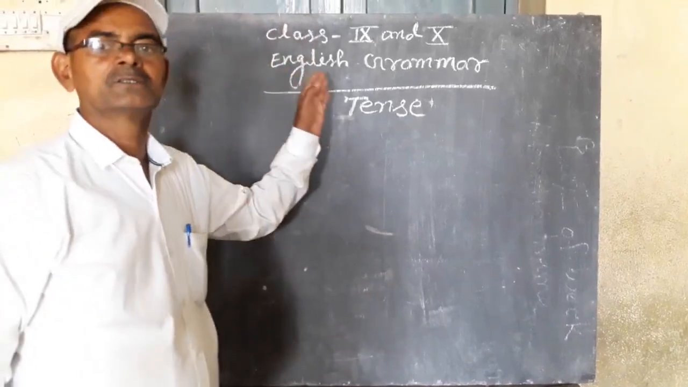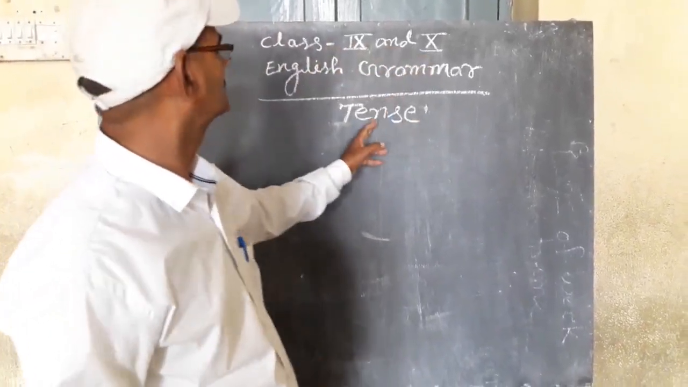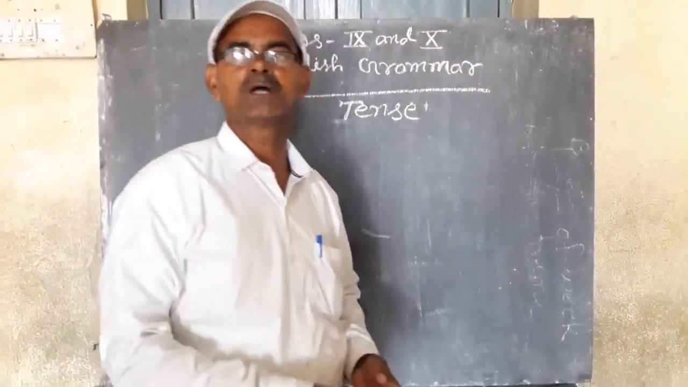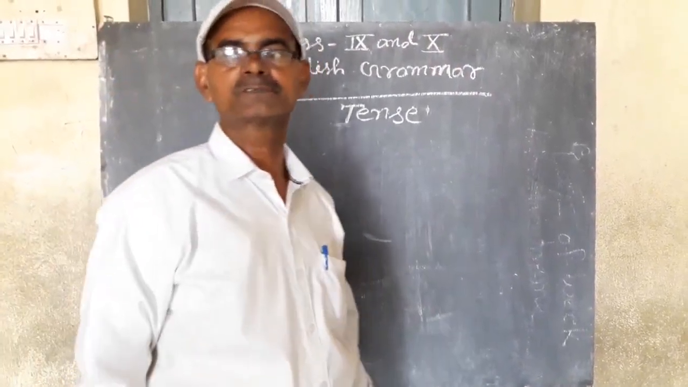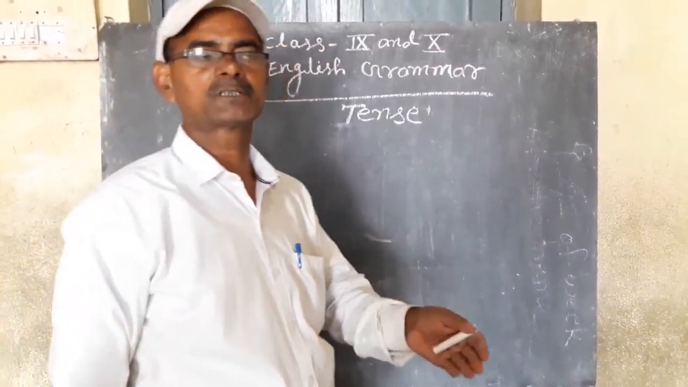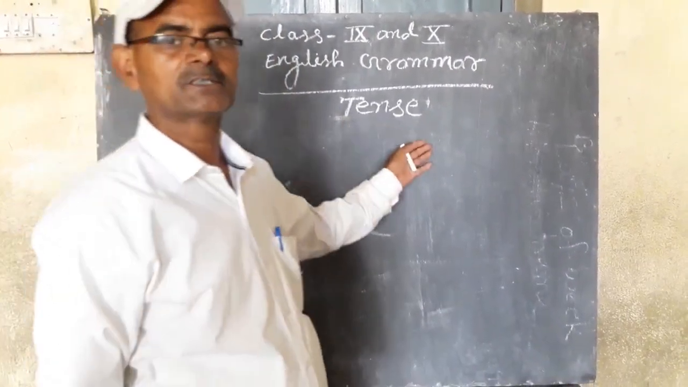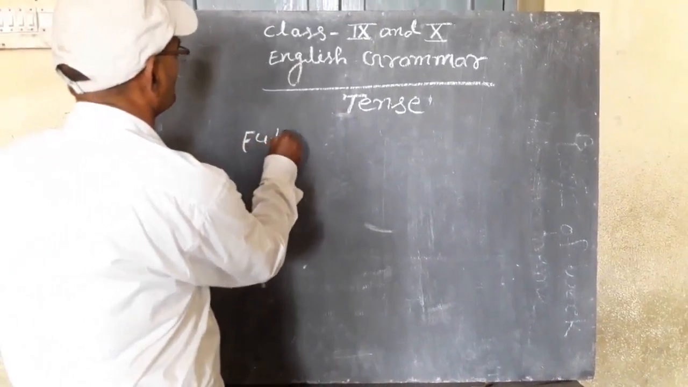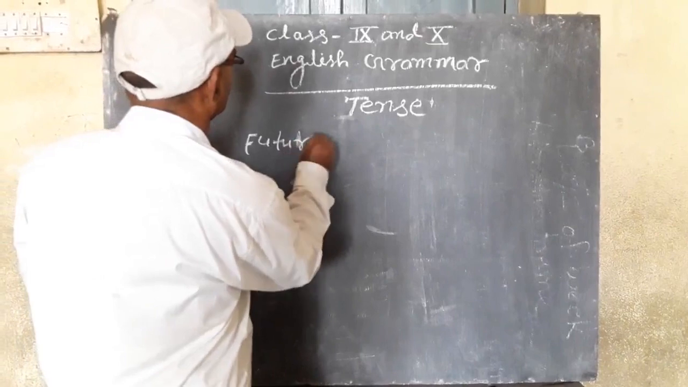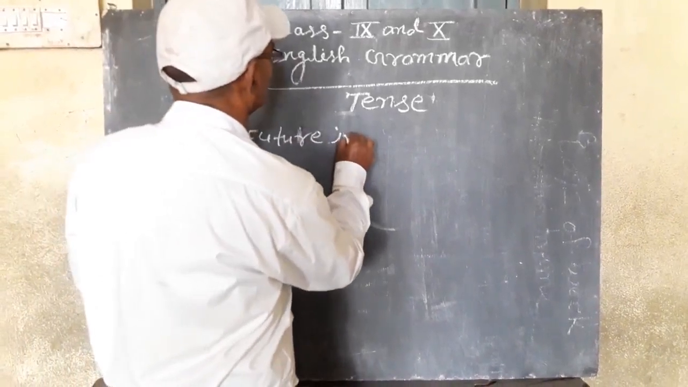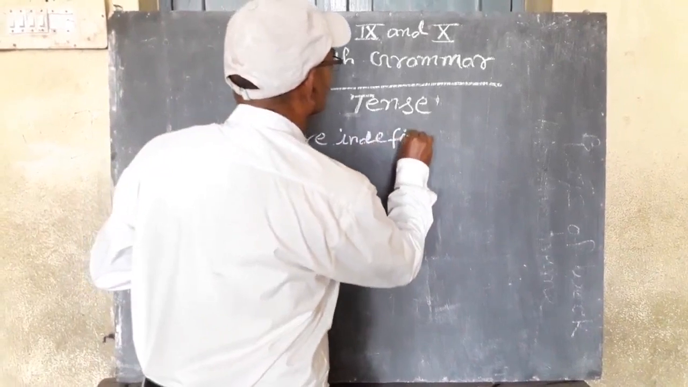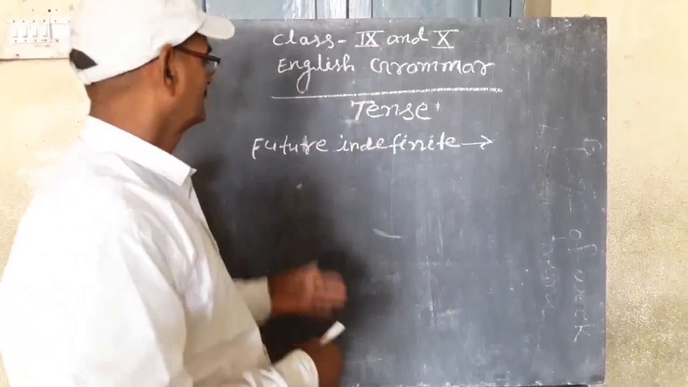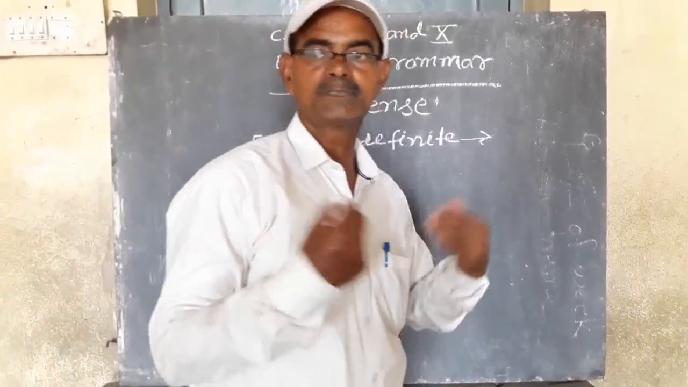Dear student, you have learned about tense in English grammar, both of class 9th and 10th, in which you have learned present tense, past tense and some of the part of future tense also. In future tense, you learn future indefinite. Future indefinite tense is the tense in which an action is likely to be done.